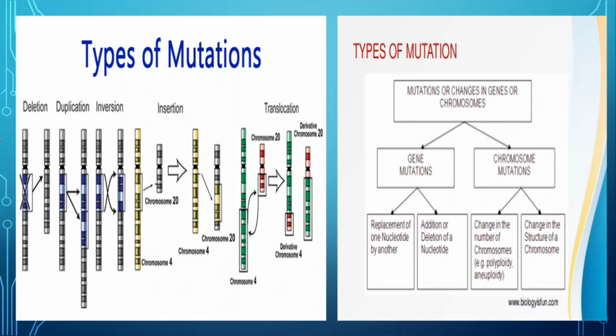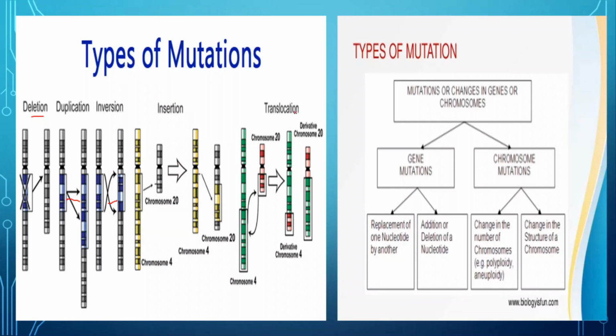Now, types of mutation, depending upon the condition in which they occur, are of different types. The first type is deletion. When a part of a chromosome, a part of a gene is deleted or missing, then it is known as deletion. If it gets doubled, that means added over here, then it is known as duplication. Inversion means the parts of the gene are exchanged in different regions, then it is known as inversion. Insertion means some part of the chromosome of the other homologous sister one gets inserted into the other chromosome, then it is known as insertion.